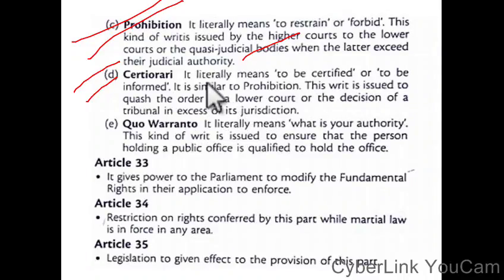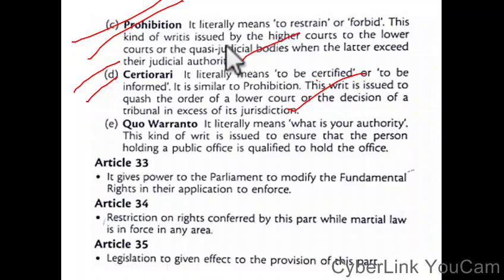So certiorari means to be certified or to be informed. It is similar to prohibition. This writ is issued to quash the order of a lower court or the decision of a tribunal in excess of its jurisdiction. Certiorari means to be certified, and prohibition means to restrain or forbid.